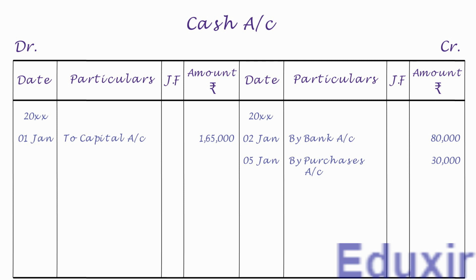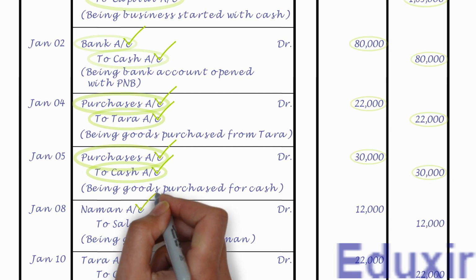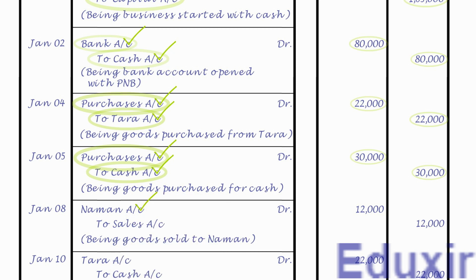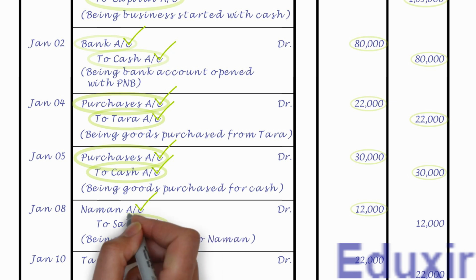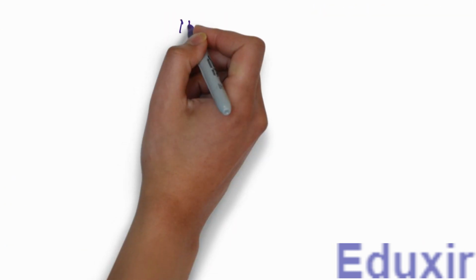Let us now take up the next entry. As the name suggests, it needs to be posted on the debit side of Naman account, and the debit amount is 12,000 rupees. Note that the details that need to be posted into the particulars column is sales account. For posting this entry, we need to create a ledger account for Naman, as it is not yet created. Let us first write the title as Naman account.